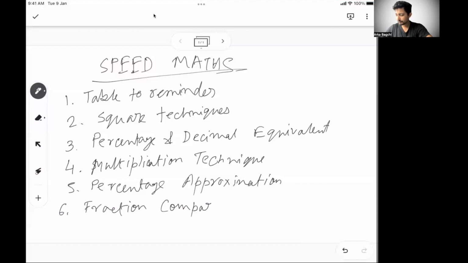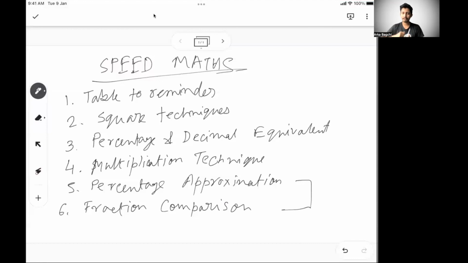These two areas are very much foundational, and this is the only thing you need to know before you solve any kind of DI or calculation-intensive problems. If you understand percentage approximation and fraction comparison, trust me, most of the time you will be able to solve calculation-intensive DIs very easily, even if you don't have access to a calculator. That's the main idea, the main area where I want to develop your understanding and skill.